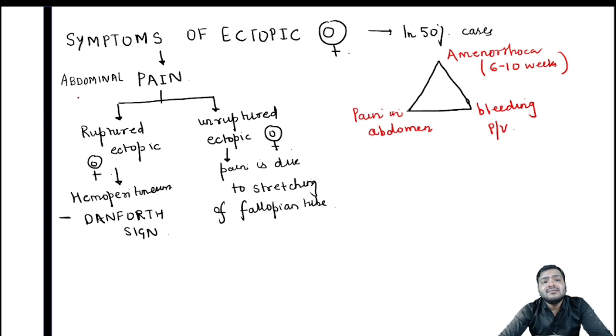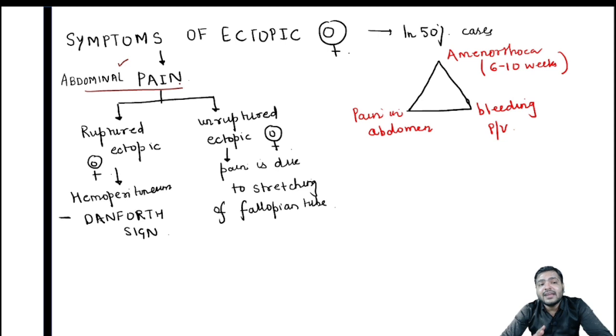Now, what are the symptoms of ectopic pregnancy? The very first symptom that was mentioned in the case as well is abdominal pain. Now, this abdominal pain is differentiated accordingly.